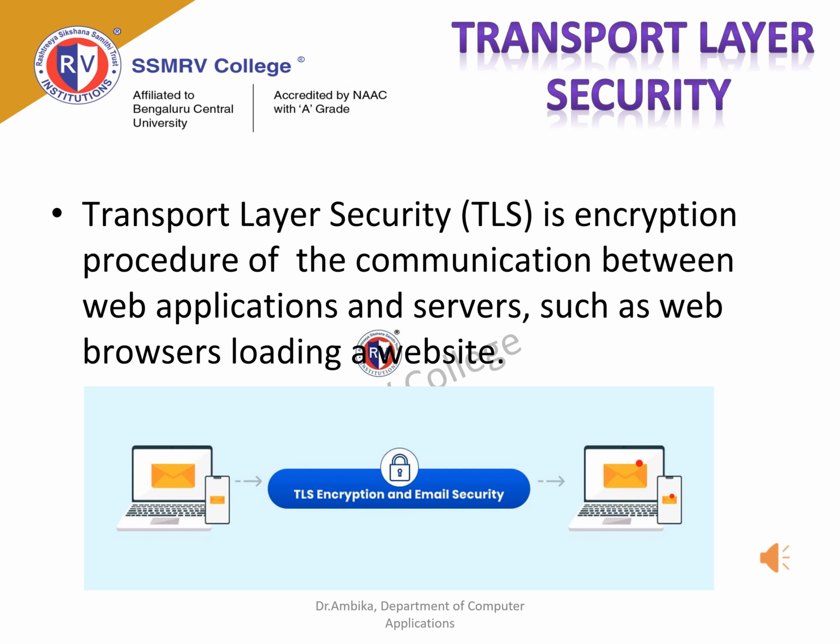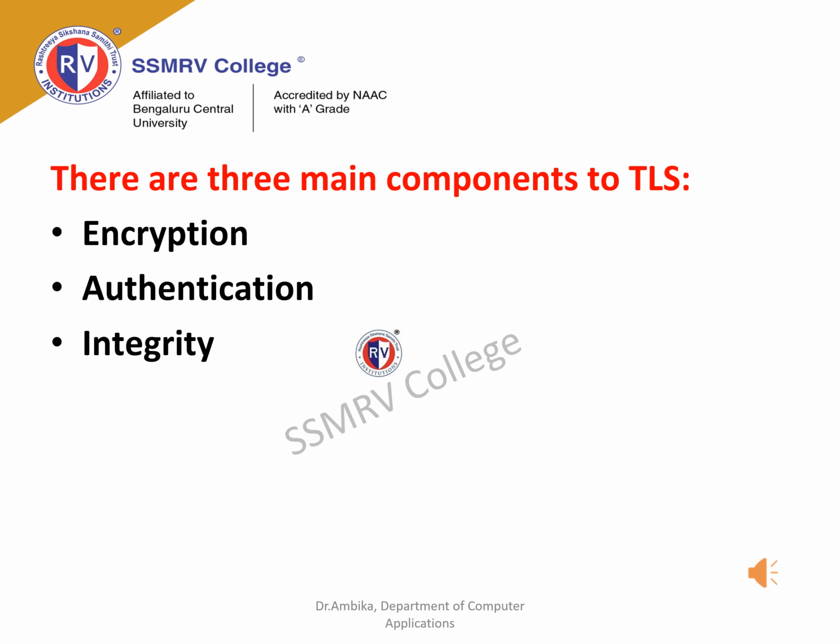Transport layer security, also known as TLS, is an encryption procedure for the communication between web applications and the server, such as a web browser loading a website. The three main components of TLS are encryption, which hides the data being transferred from third parties; authentication, which ensures that the parties exchanging the information are who they claim to be; and integrity, which verifies that the data has not been forged or tampered with.